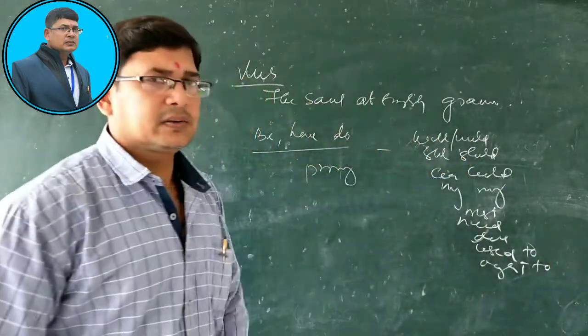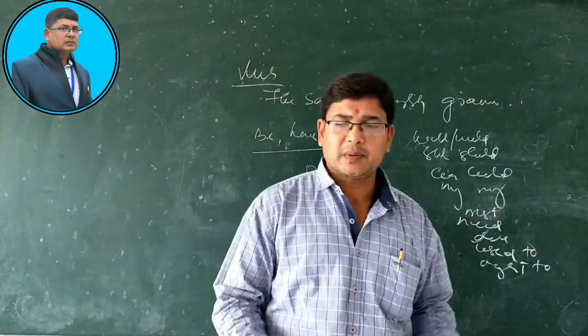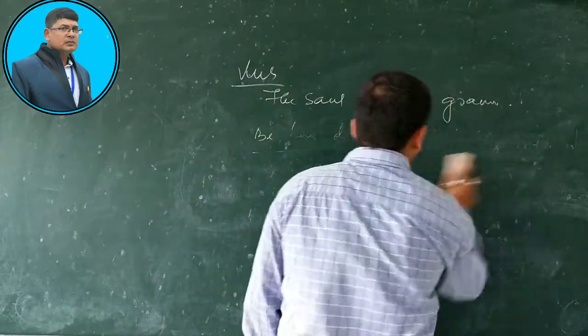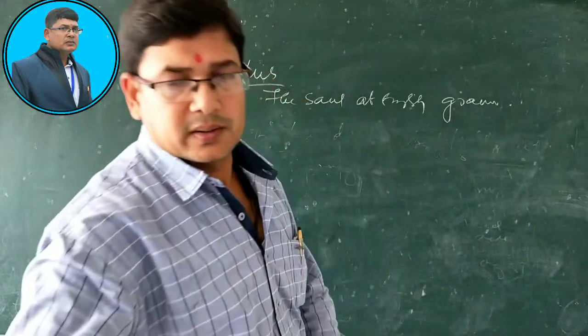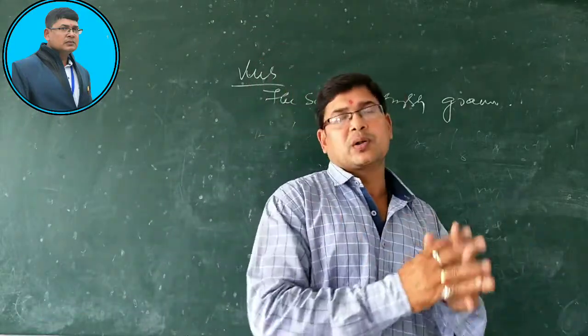These are your modal auxiliaries. Auxiliary verbs are divided into two types: primary auxiliary and modal auxiliary.